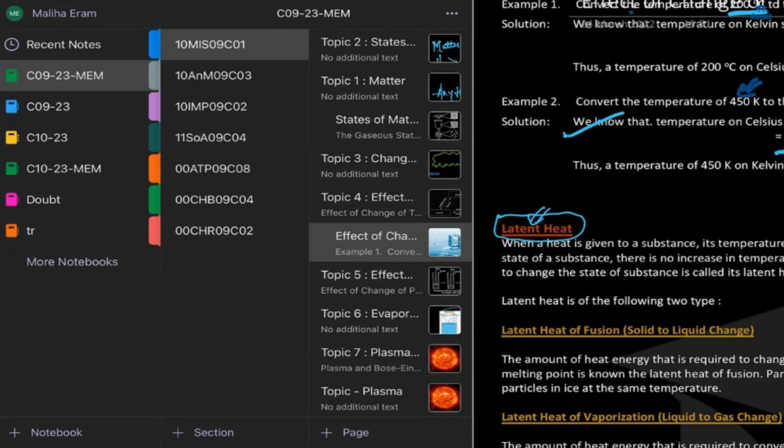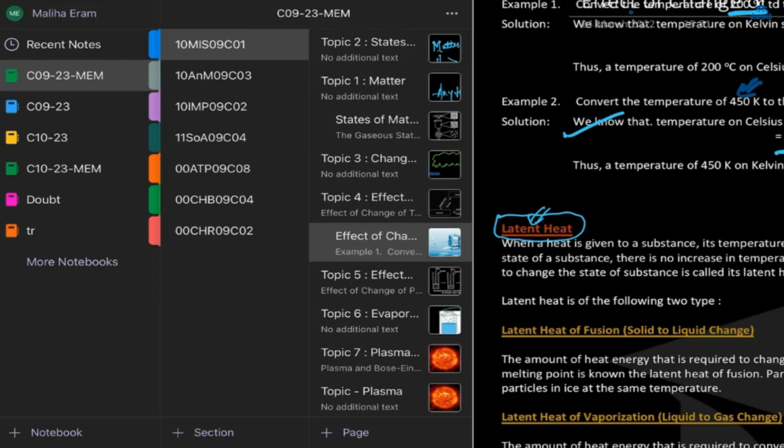So for finding the density, they have given the mass and the volume, and the volume is 80 ml. Mass is given as 208 grams, and volume is 80, so simply 208 upon 80 ml.